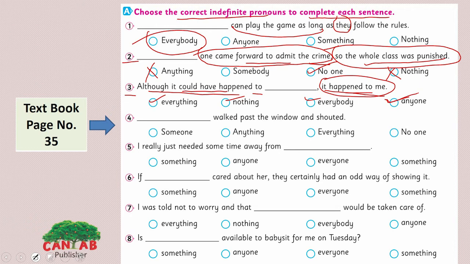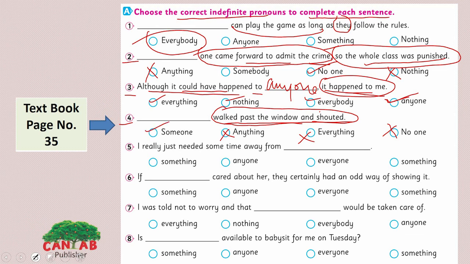It could happen to anyone. It happened to me here. Now look at the fourth one. Blank walked past the window and shouted. It is again referring to people here. We don't know the specific name. Anything is not correct, everything is not correct. No one would lead to a negative sentence. So it will be someone. Someone walked past the window and shouted.